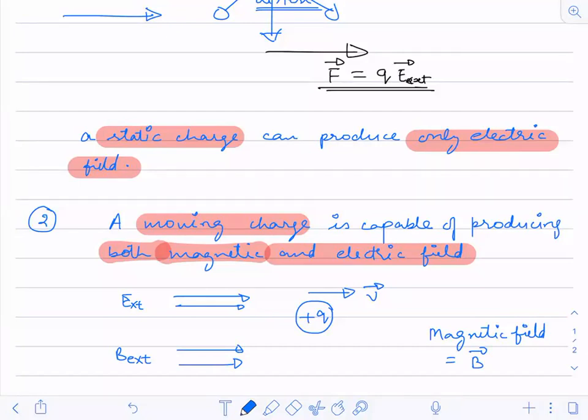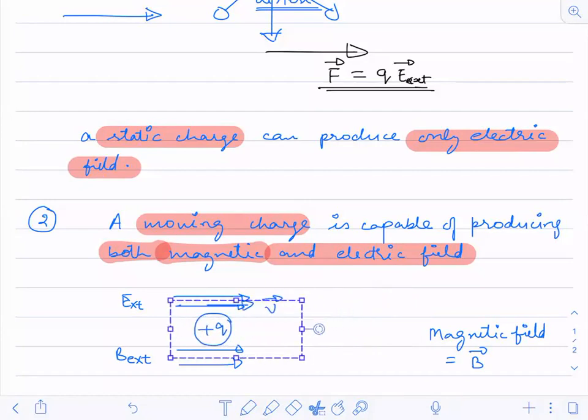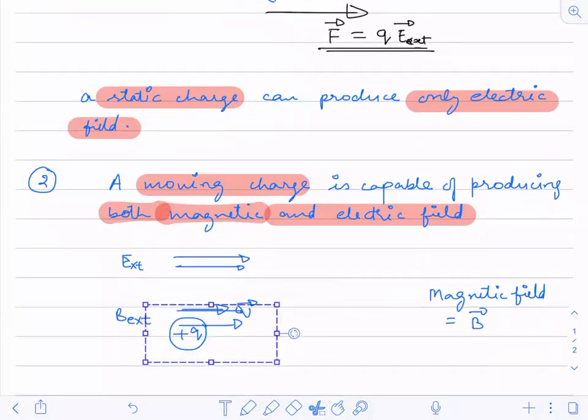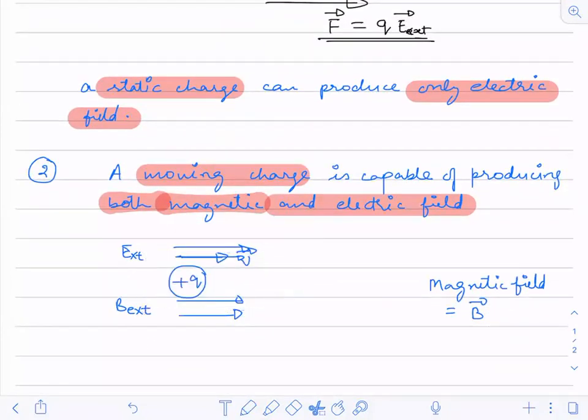If I have an electric field and I keep a charge like this, it will experience a force due to the electric field. And if there is a magnetic field also, then there will be a force due to the magnetic field as well.